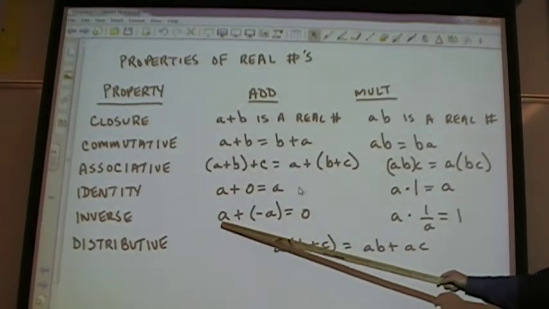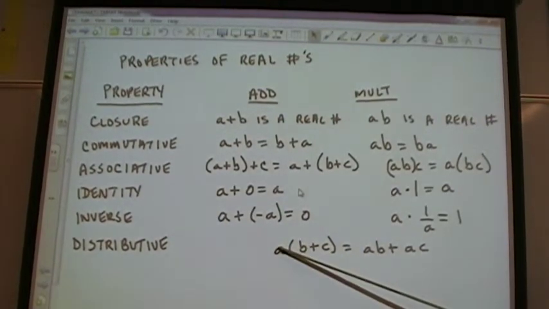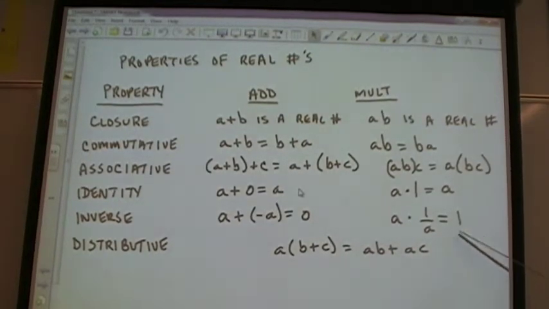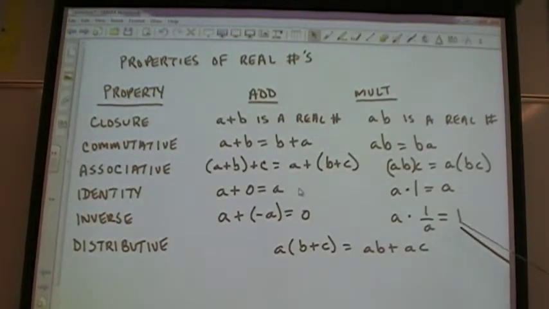All right. The inverse property of addition means you have to end up with 0. So what do I have to add to A to end up with 0? Negative A. All right. Here I have to end up with 1. So what do I have to multiply to A? Its reciprocal, which is 1 over A.